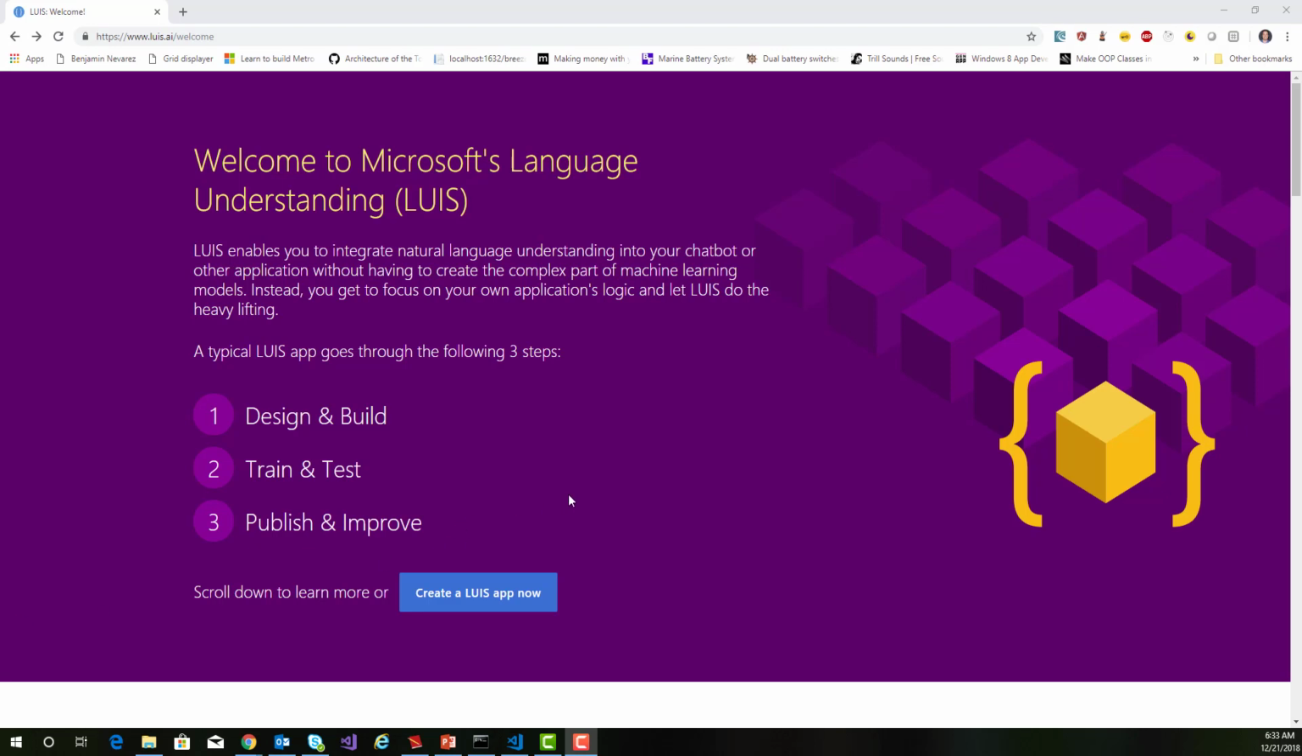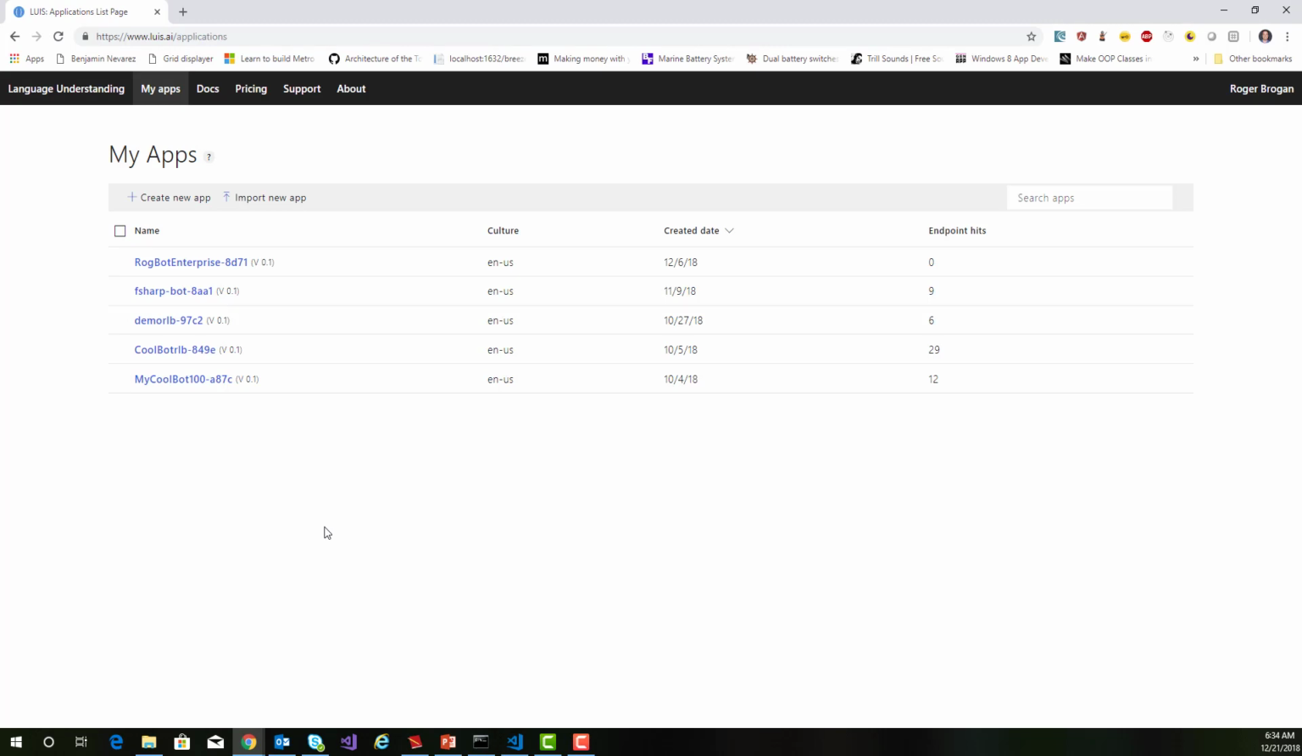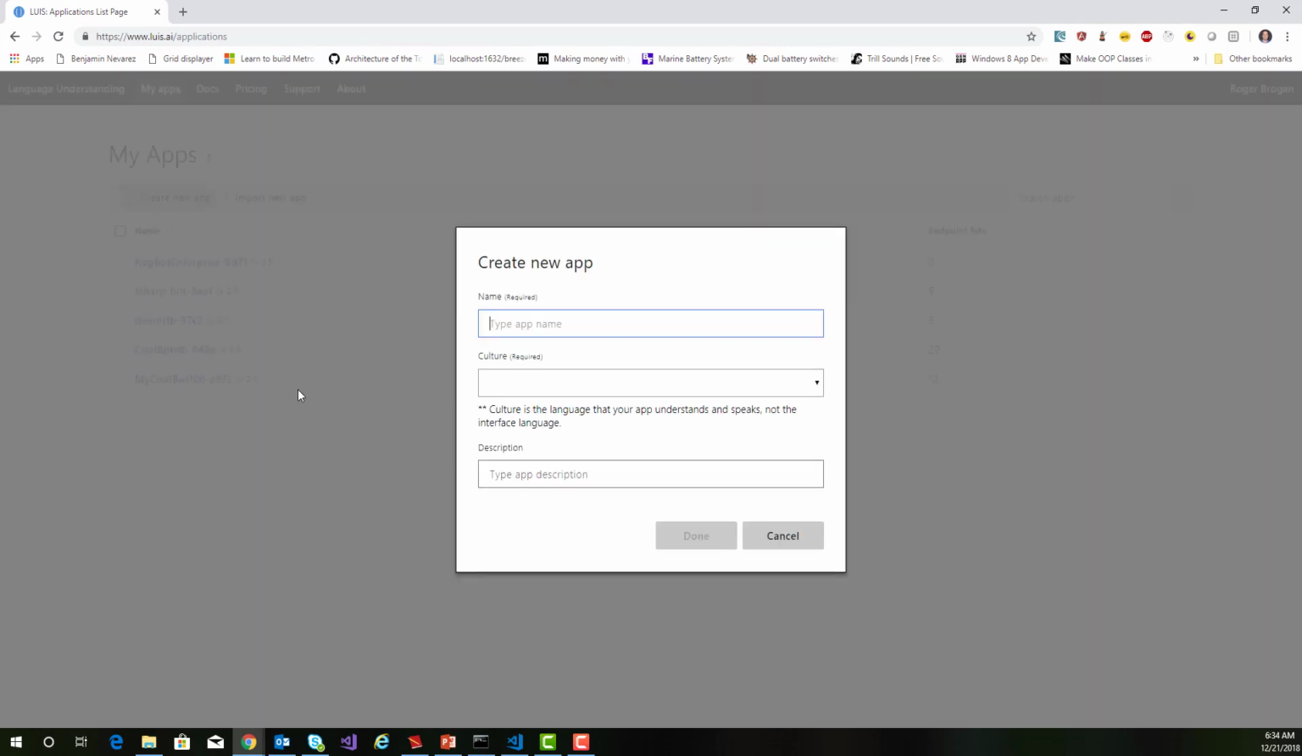So let's talk about how we actually configure this. The first thing that we would need to do is go out to www.luis.ai, and you need to create an account. Once you log in, you'll come to this welcome page, and then you can click create an app. And I'm going to do that right here.